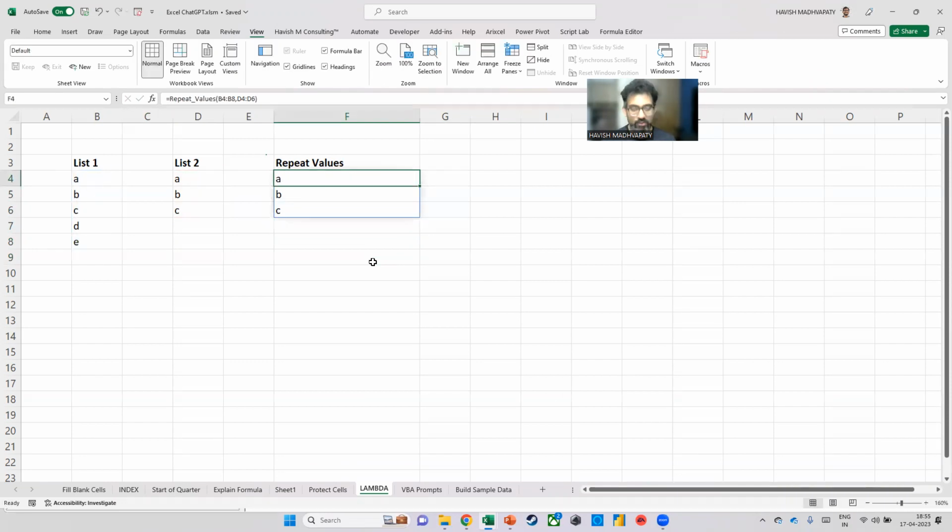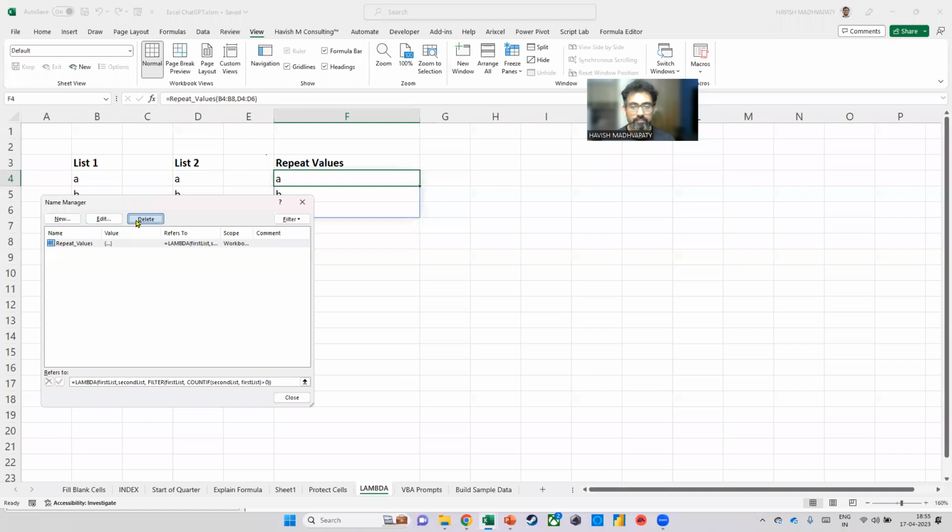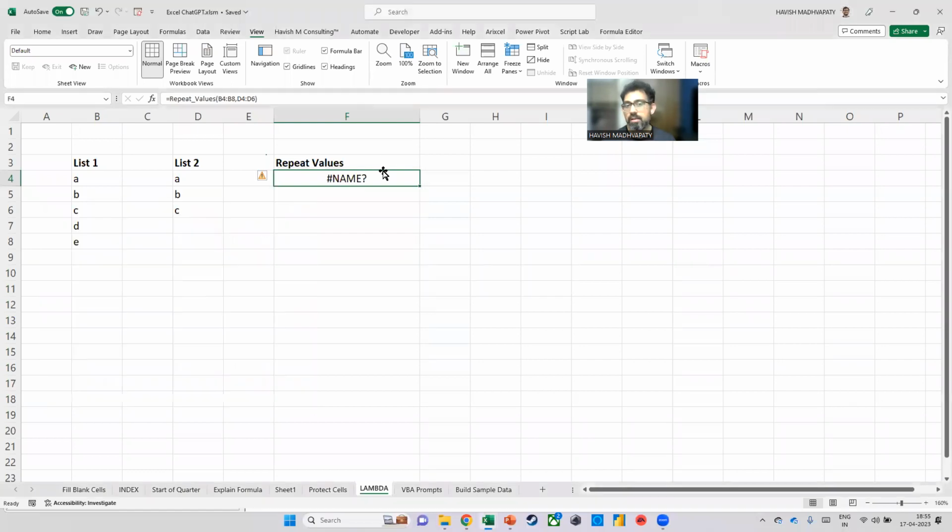Now, how should I explain it? Hold on. If I ask you, how many values are there in both column B and column D? How many values are repeating? Think of the use cases. Maybe you're doing a reconciliation. You want to see how many vendors are matching. You want to know how many GL codes are common. You want to know how many customers are loyal. You want to know how many employees are working on 2 projects. There are hundreds of use cases around having 2 lists and trying to reconcile it.